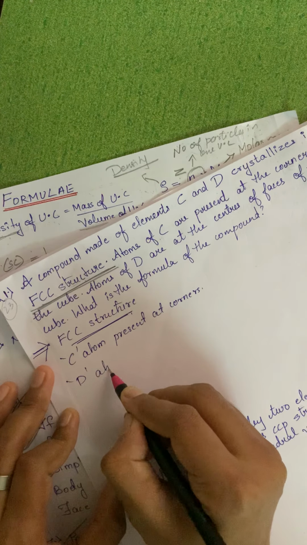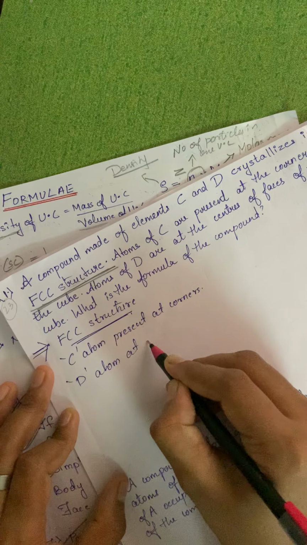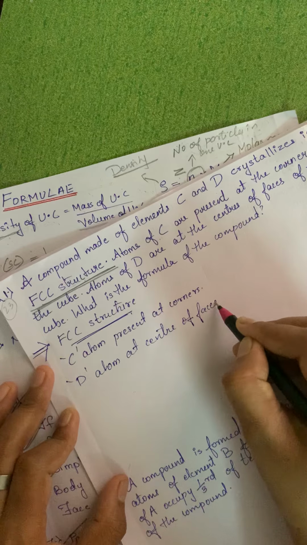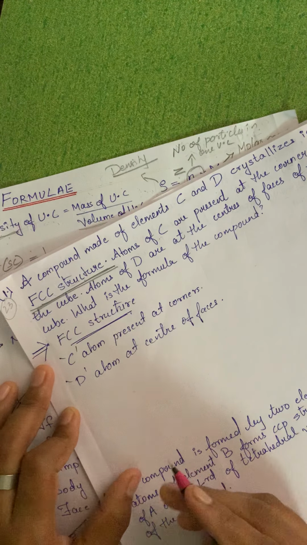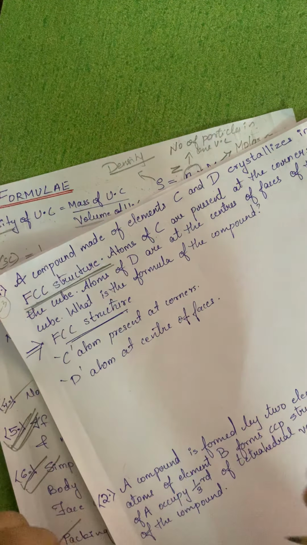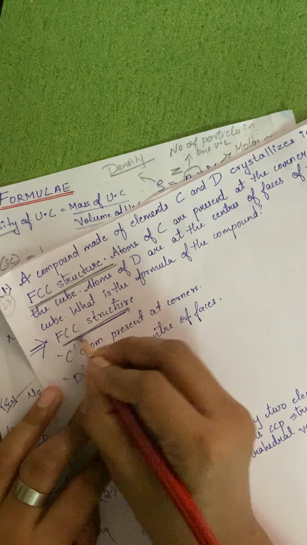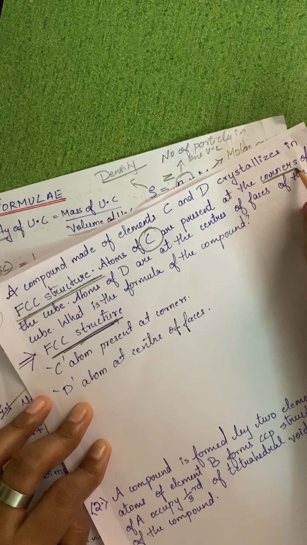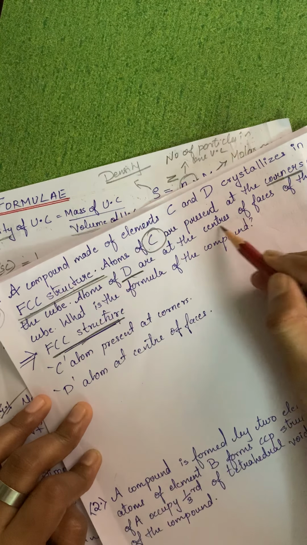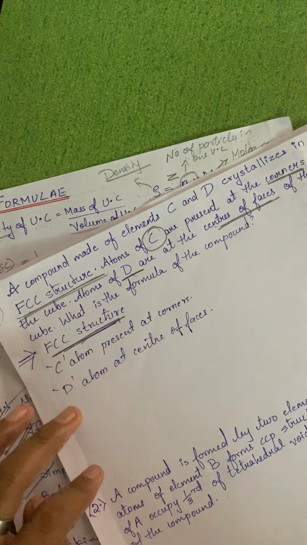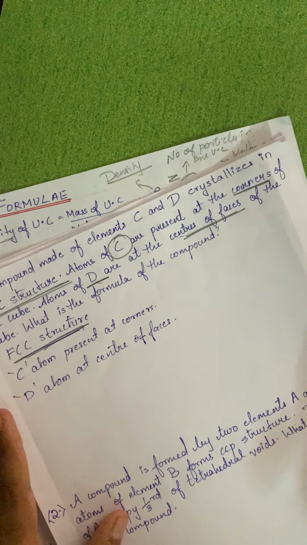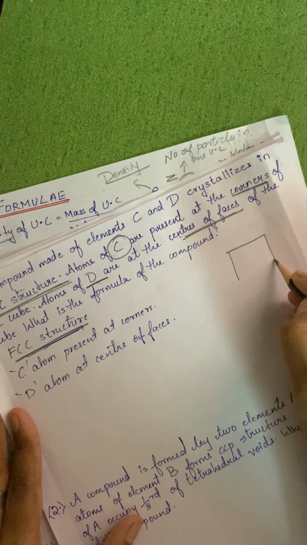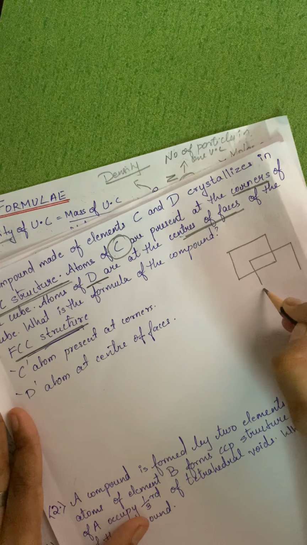D atom at center of faces of the cube, we can write down, and they are asking us to predict the formula. So only what is given here: FCC structure, C atom at the corners, D atom at the center of the faces. Now to understand this, what is very important, you can for your reference just draw an FCC structure over here.